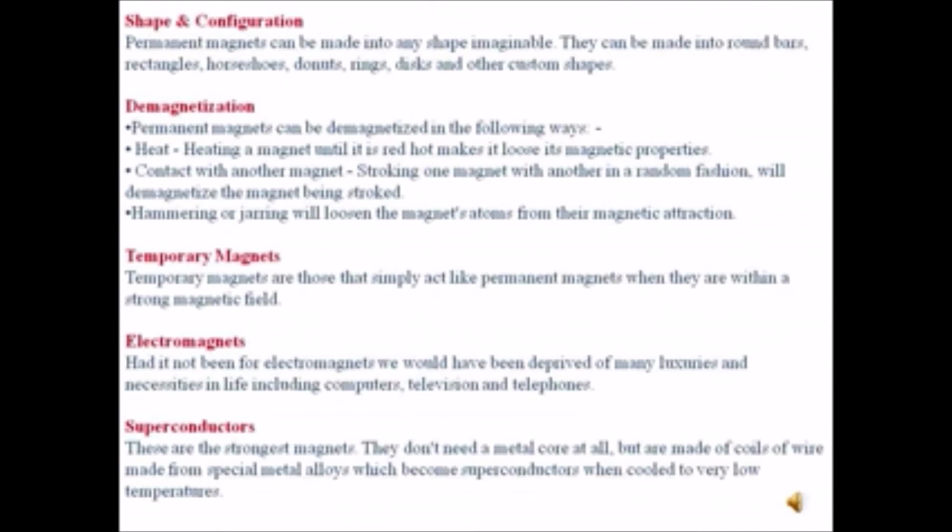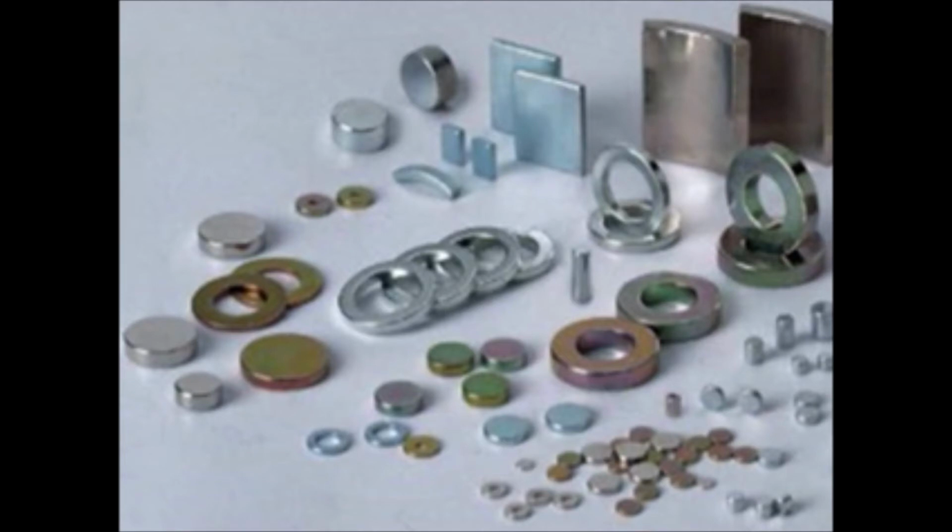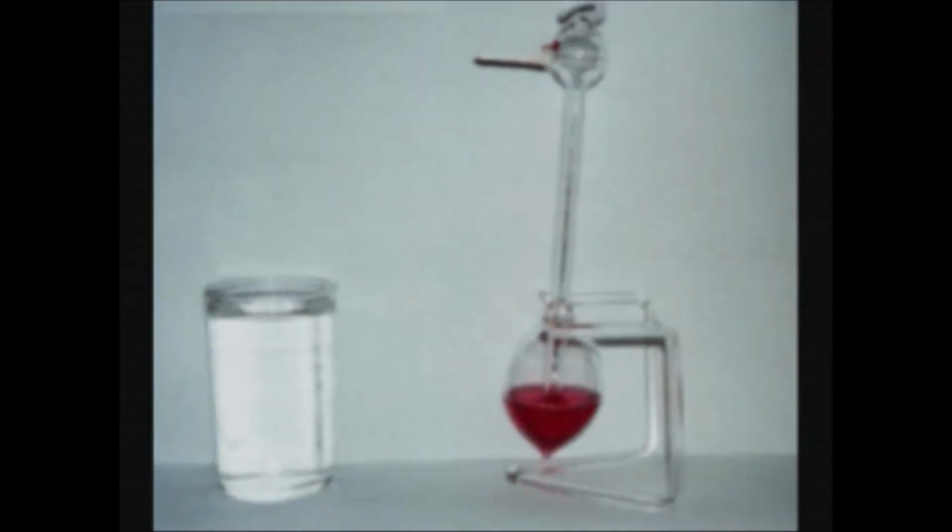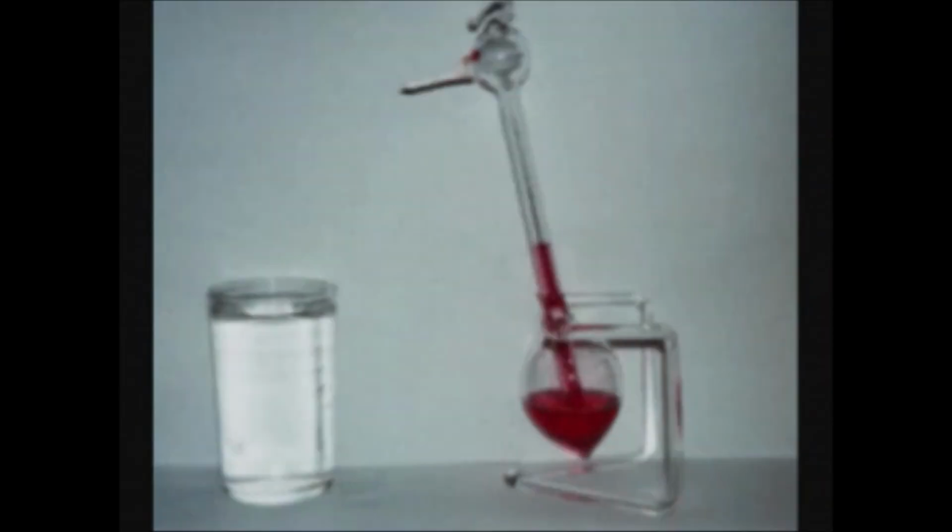There are various shapes and configurations of permanent magnets. Permanent magnets can be made into any shape imaginable. They can be made into round bars, rectangles, horseshoes, donuts, rings, discs, and other custom shapes.